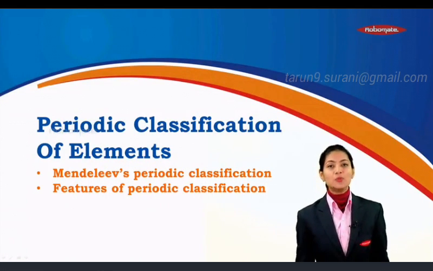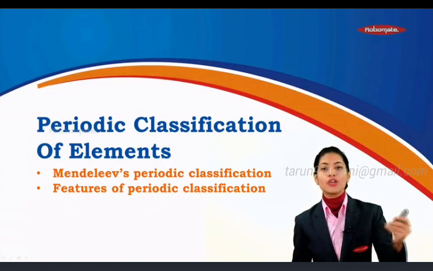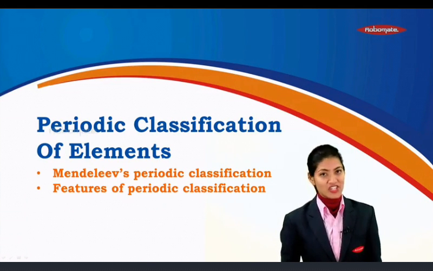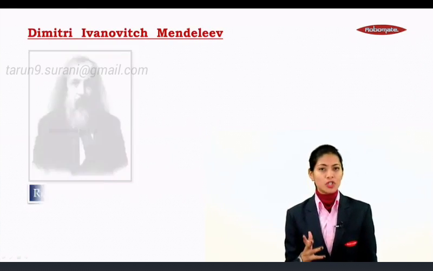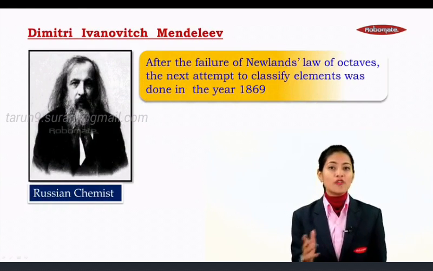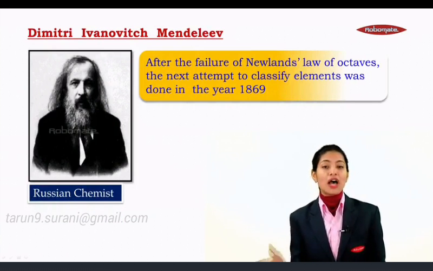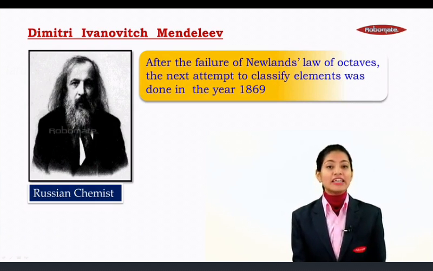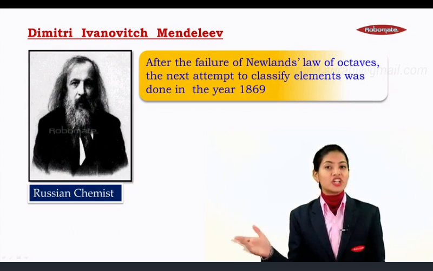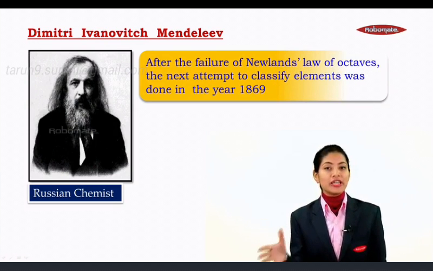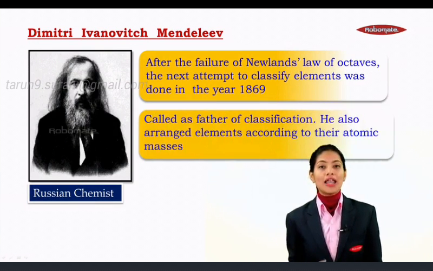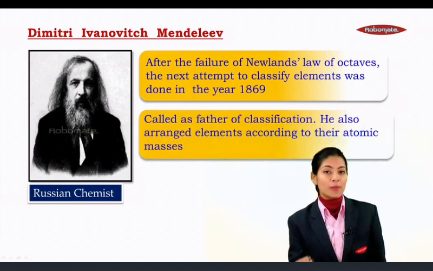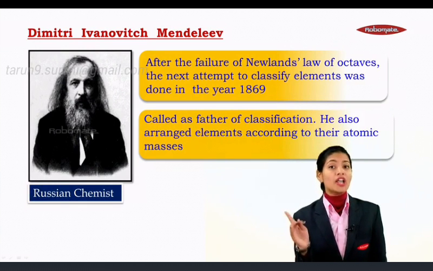Welcome back, students. Moving on to the next module, wherein we are going to cover Mendeleev's periodic classification and the features of periodic classification. Now, in the previous module, we realized that Newland's law of octave was also a failure. So, after the failure of Newland's law of octaves, the next attempt to classify the elements was made in the year 1869 by this Russian chemist, Dmitry Ivanovich Mendeleev, who was called the father of classification. He also arranged the elements according to their atomic masses, a base which was already provided to us by John Dalton.